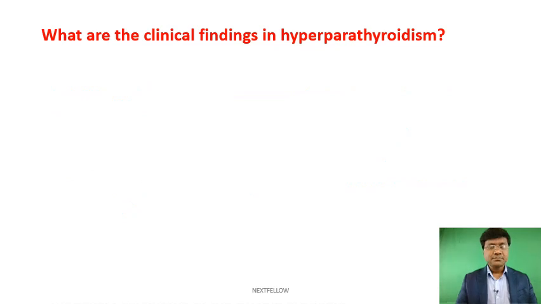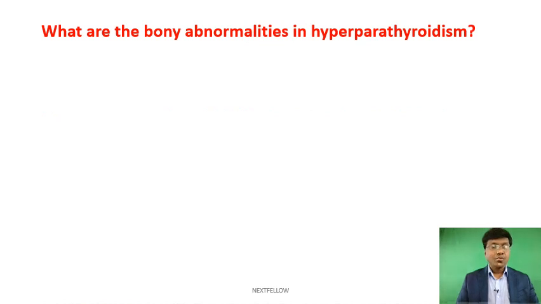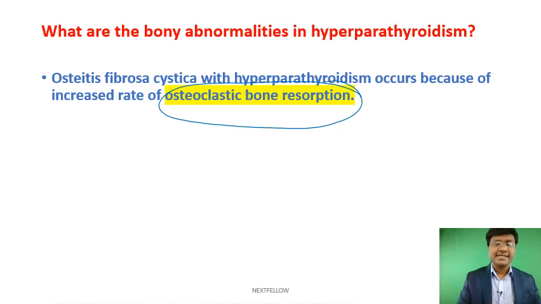Next. What are the clinical findings in hyperparathyroidism? See, in hyperparathyroidism, 50% of these patients are asymptomatic. And what are the bony abnormalities in hyperparathyroidism? Let me tell you, whenever there is increase in parathormone, that increased parathormone will cause bone resorption, and that will result in osteoporosis and pathological fractures. Okay, so the bony abnormalities, if you see, there is increased osteoclastic bone resorption, thereby there is decrease in bone density, resulting in bone fractures.